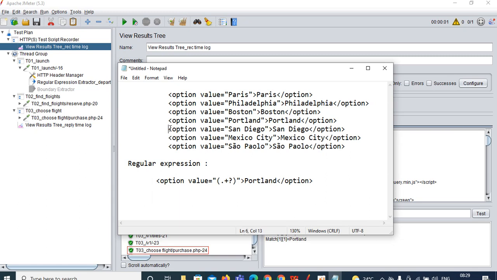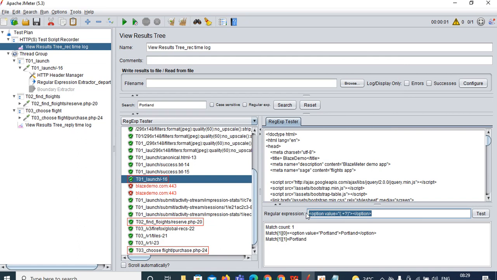Copy any one of the things from here and paste it over here. Remove this Portland and keep dot plus question mark. Here also one more Portland is there, remove that one and keep dot plus question mark. That's all. Now this is the syntax which you can use to capture any value from the drop down.